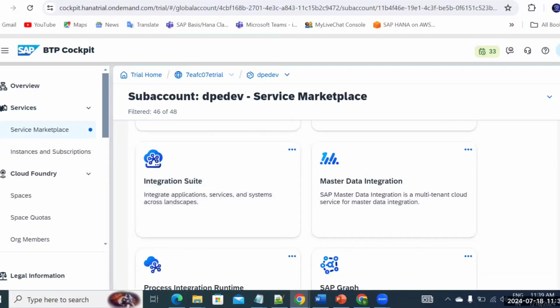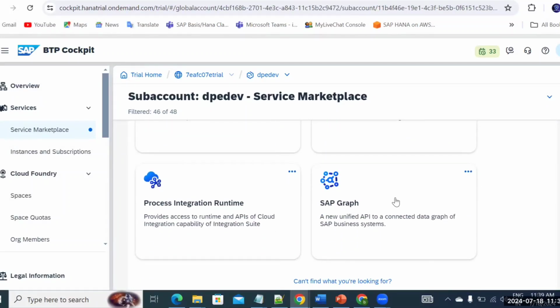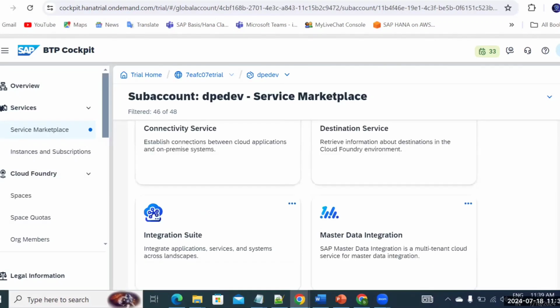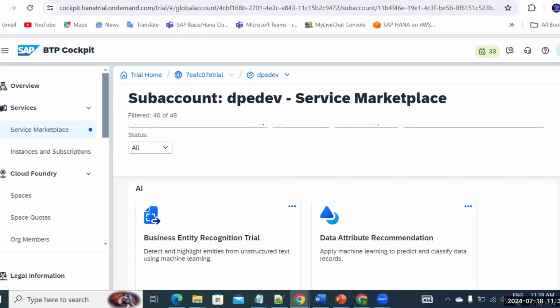In the integration suite, we are not going to use the master data integration or SAP Graph. I don't see the possibility, but if it's possible, we'll discuss it. So most of the things we are going to discuss, whatever I have highlighted. And because we have a huge curriculum, the duration is 2 months.